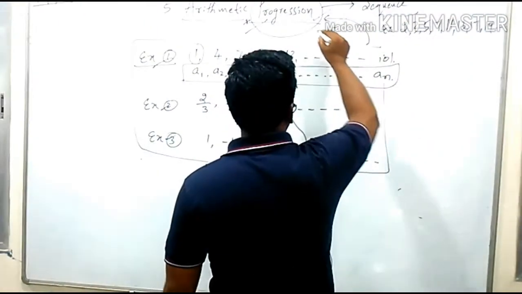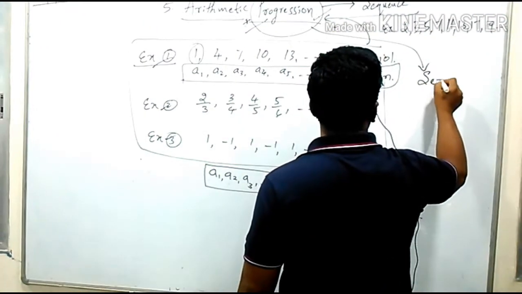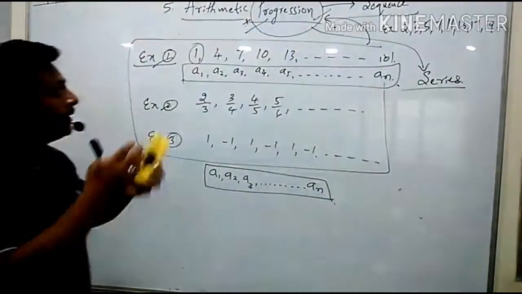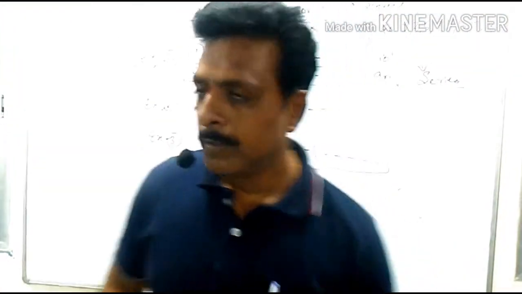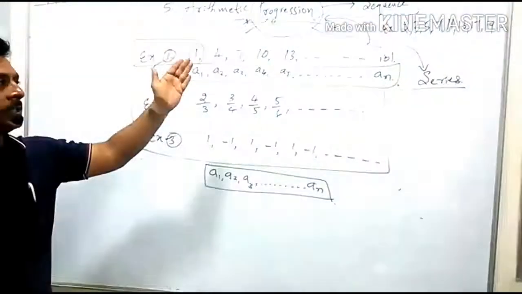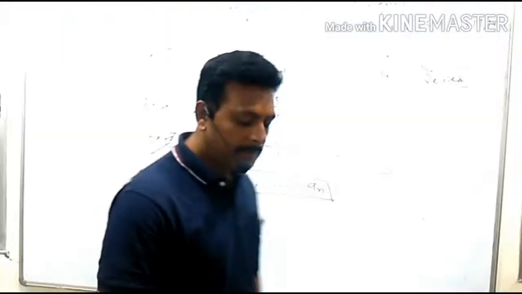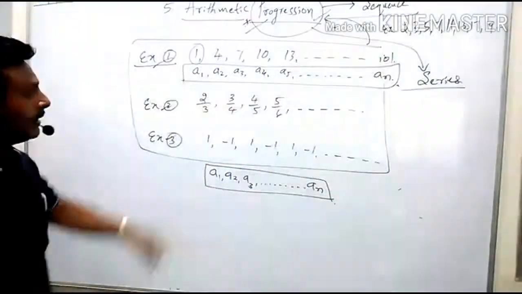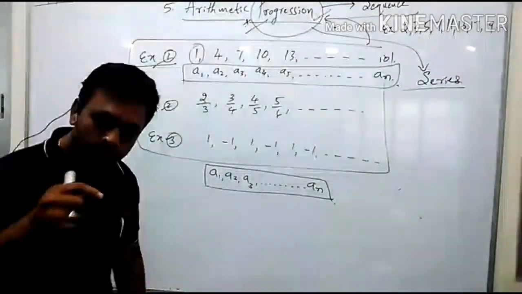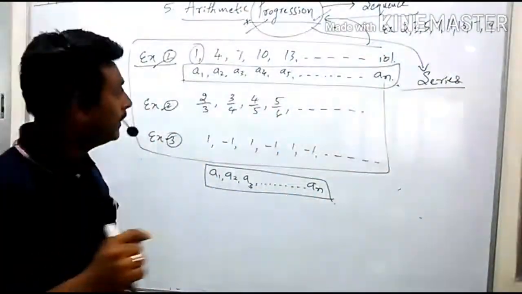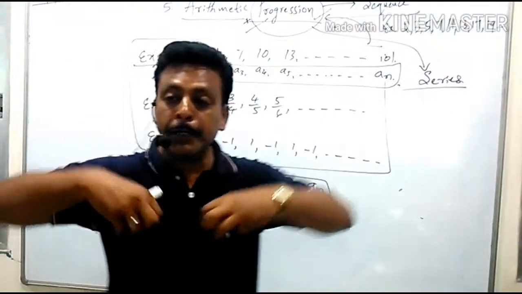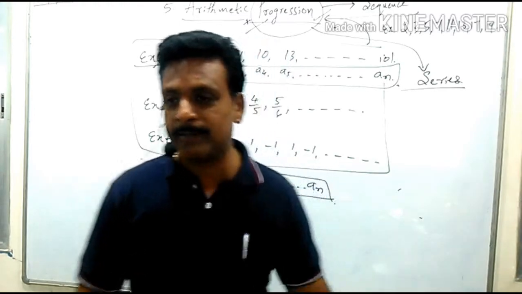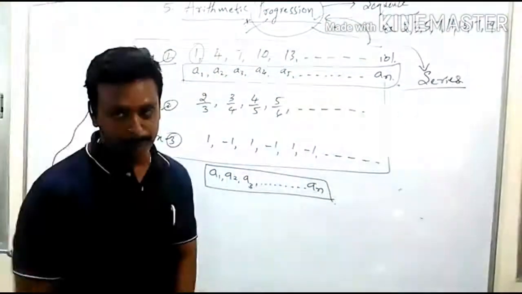Now I will take you towards one more concept, that is a series. Series is in connection with progression only. There is not much difference between progression and series. What is the meaning of a series, sir? Series is nothing but, all of you observe here, in whatever examples I wrote, soon after one term I wrote a comma. What does the comma mean? They are all independent numbers. They are individual numbers. They are bachelor numbers. In our language we can say they are not connecting with other numbers.